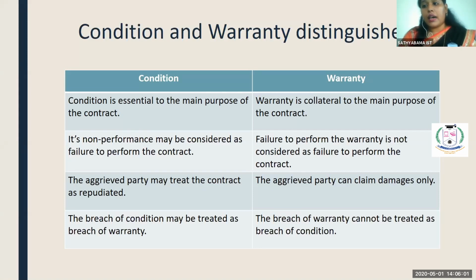So when there is a breach in the condition, the aggrieved party, I mean the affected party, can repudiate the contract, they can cancel the contract. But when you take warranty, they can claim only damages, they cannot cancel the contract. If there is any color change, you cannot cancel the contract. See, for example, if I'm ordering something on Amazon, instead of a black color sari, I'm getting a red color sari. It means that there is a breach in the warranty. You cannot say that there is a breach in the condition. So there is a difference between condition and warranty.